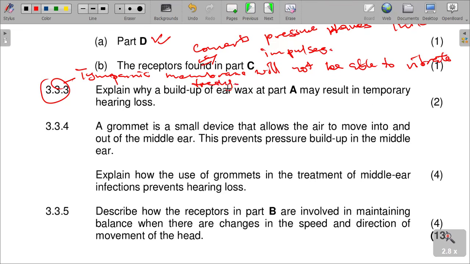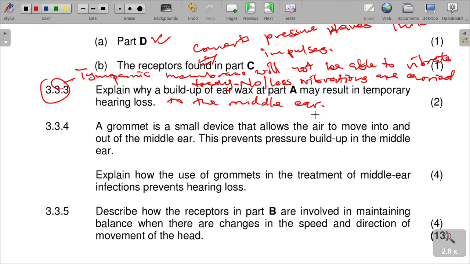That is the reason there. Therefore, no or fewer vibrations are carried to the middle ear. That is one other thing that is happening there.